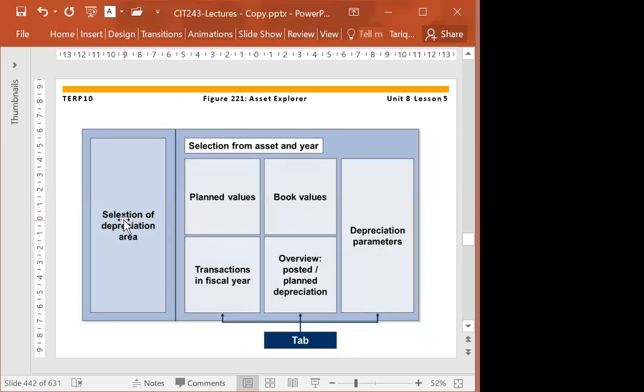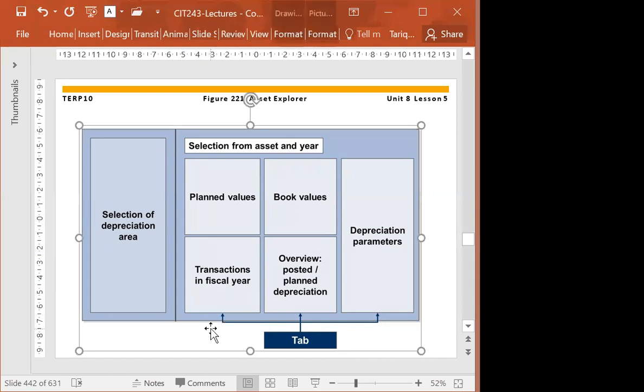Now we have the Assets Explorer. This Assets Explorer will display everything about that asset. So you can see all transactions that have been posted for that asset. You can see the overview of all activities for that particular asset. For example, you can see the planned depreciation or posted depreciation, area per period or for a particular year. You can drill down to the details of all financial accounting transactions about that particular asset. So this is the Assets Explorer.